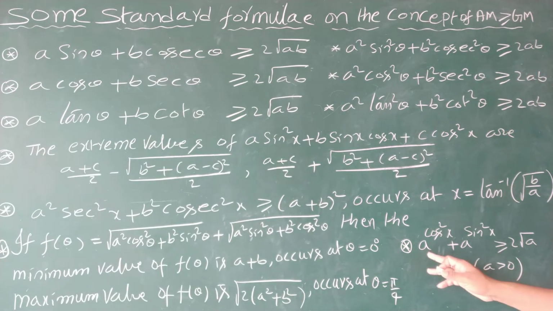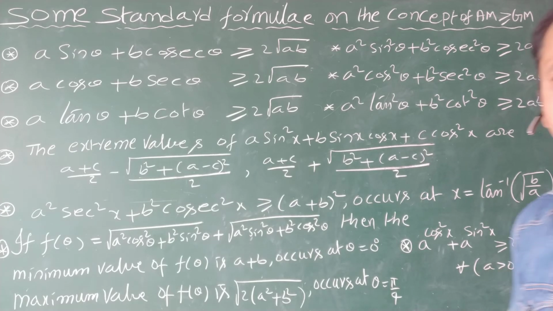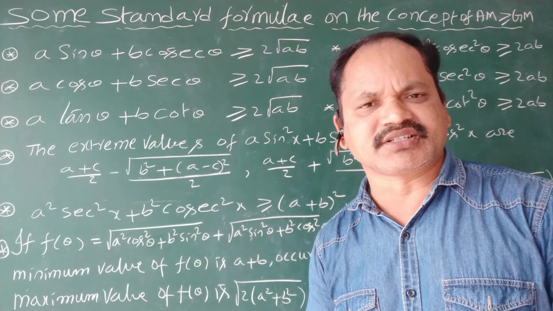So one more formula, that is a power cos square x plus a power sin square x is greater than or equal to 2 root a. This is the minimum value for this function, where a is positive. That's all. So these are the standard forms, or the standard results.